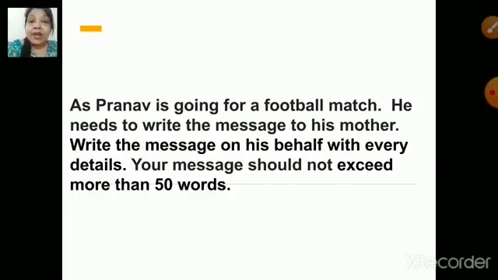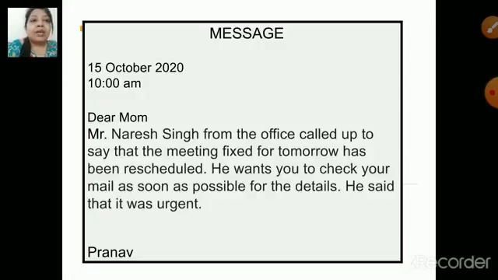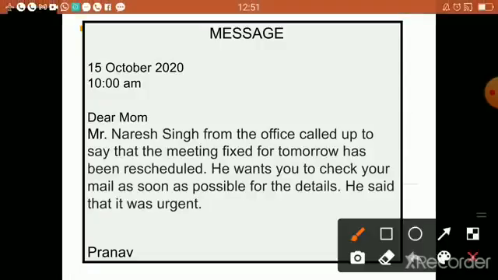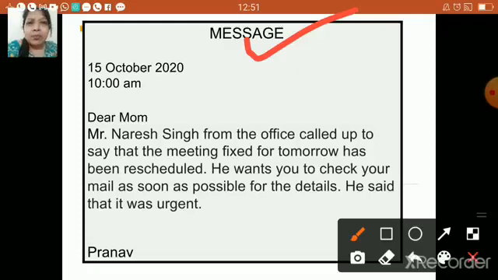Alright, so are you all ready? Come on, quickly let us start. Okay, so now the first one is the box. Once you draft the box, you can write in the middle of the page "MESSAGE" in very bold and capital letters. Now you can mention the date, as today's date is 28th of January 2021.